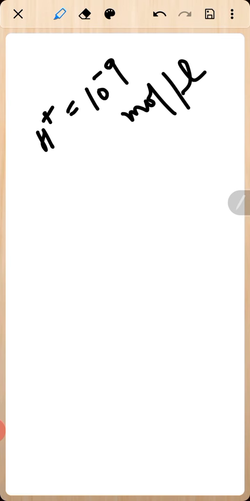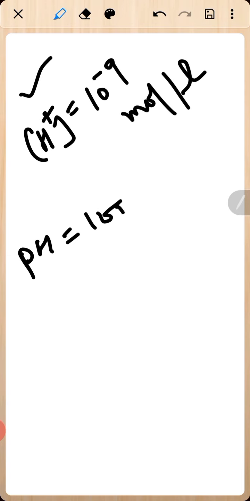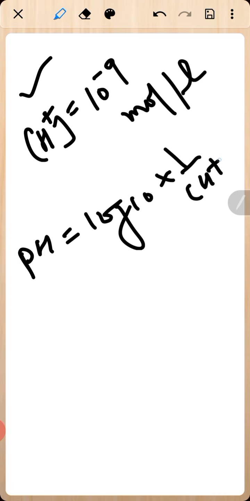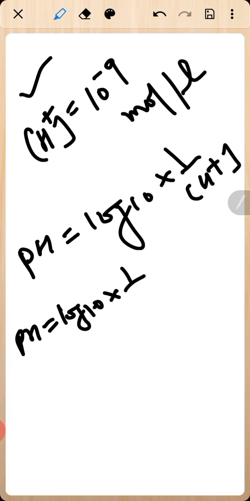So what will be the pH for this solution? pH is equal to log base 10 of 1 by H plus concentration, that is the formula. Clear? So now, pH is equal to log base 10 of 1 by the H plus concentration, which is 10 to the power minus 9 moles per liter.